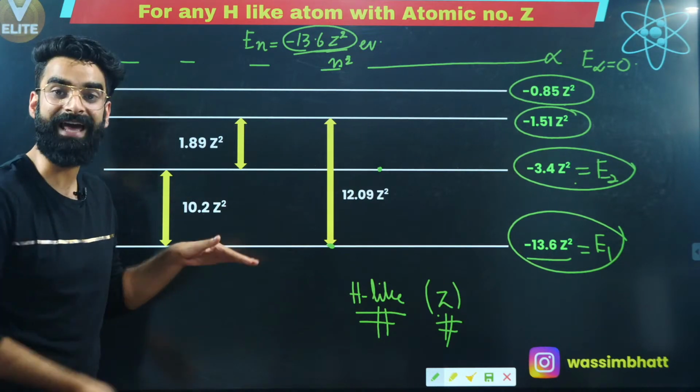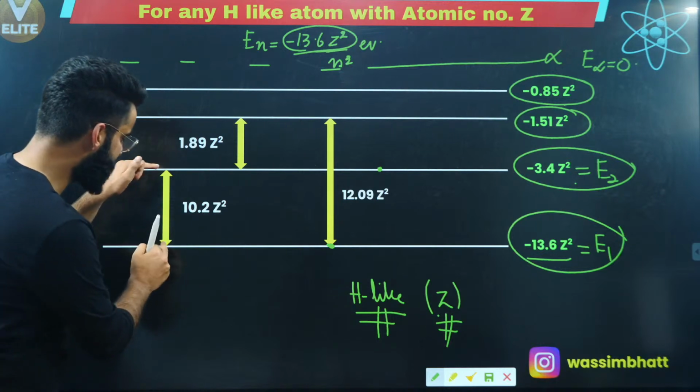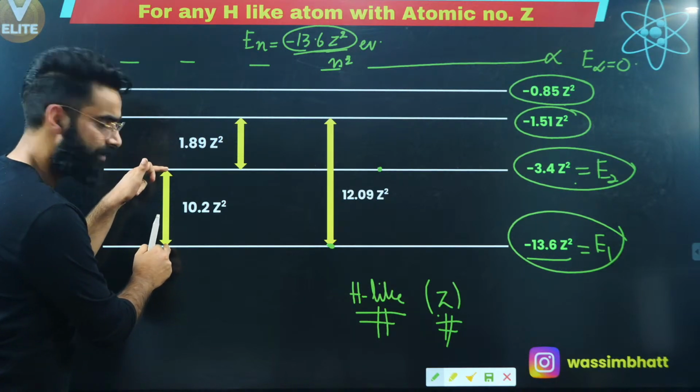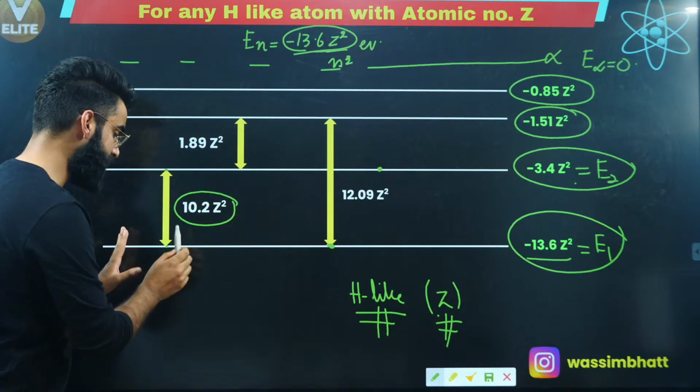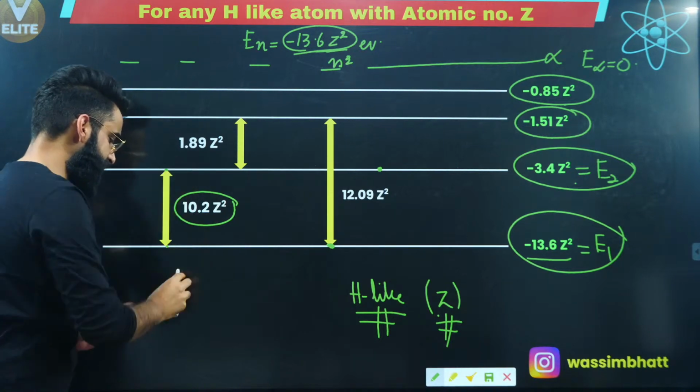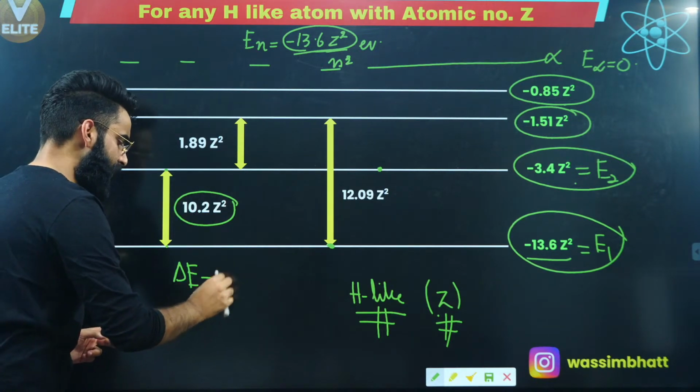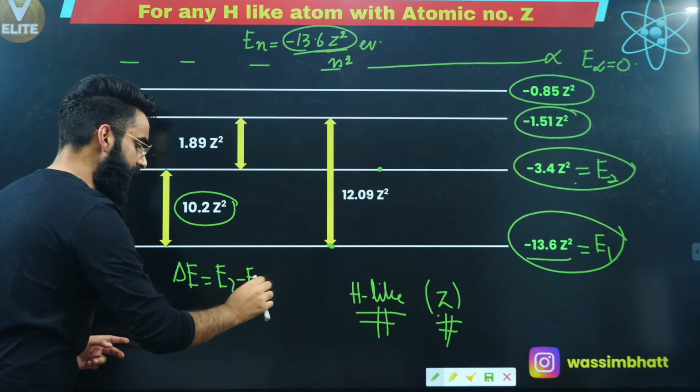Similarly, the same way you can calculate the energy gaps. What is the energy gap between the first and the second shell over here? This much is the energy gap. If you want to calculate the energy gap between 1 and 2, you will simply say delta E, which is going to be E2 minus E1, right?